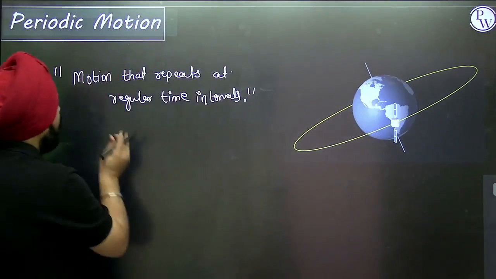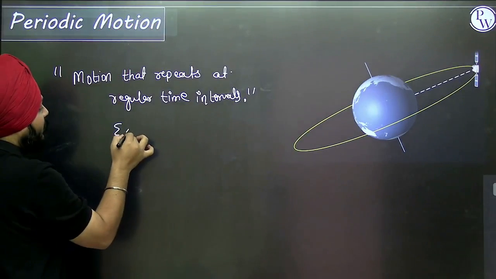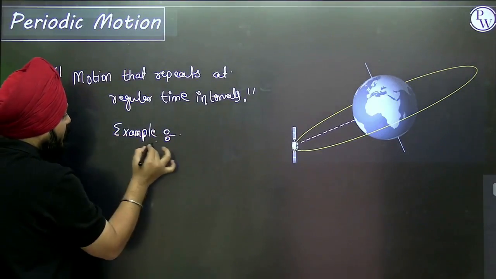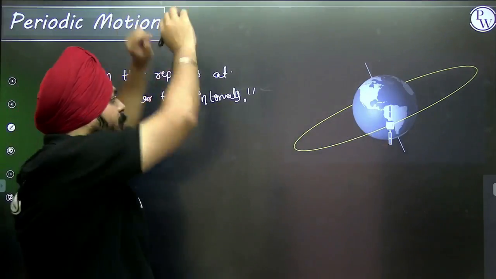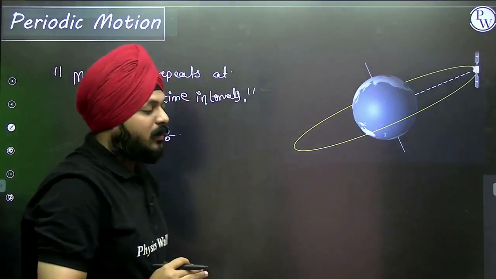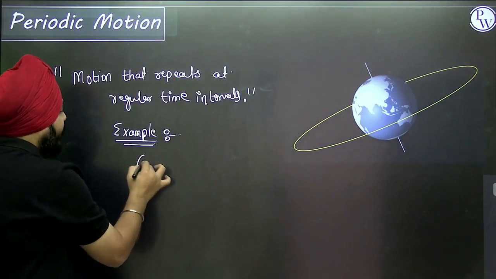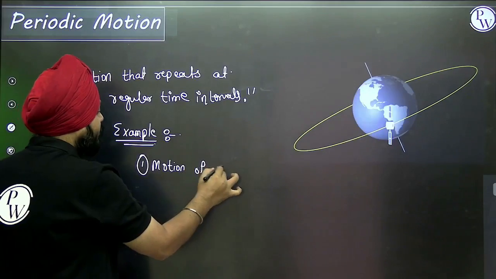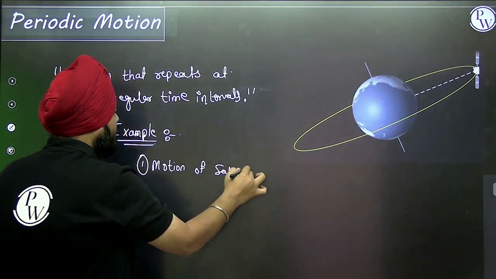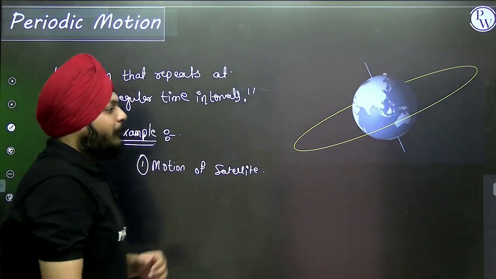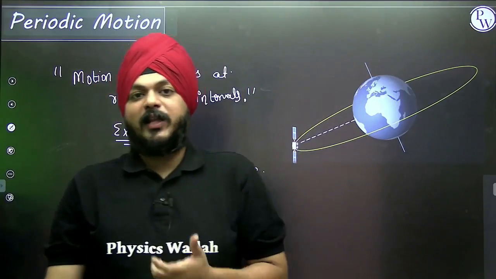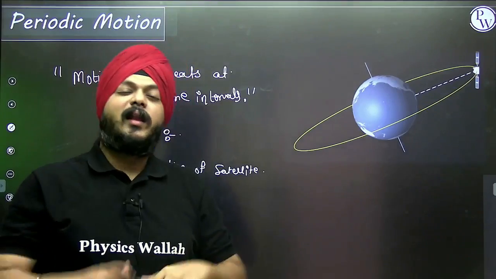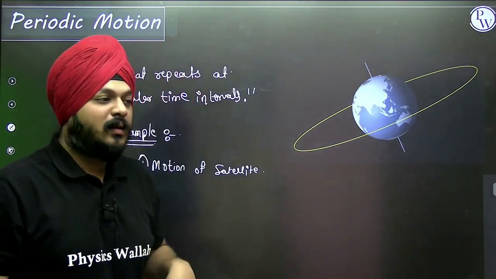So, example: motion of a satellite. I'm not fixing things in the name of a geostationary satellite. Let's generalize these things.